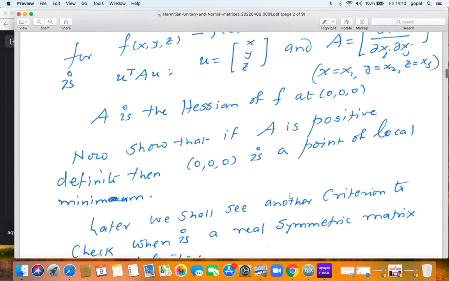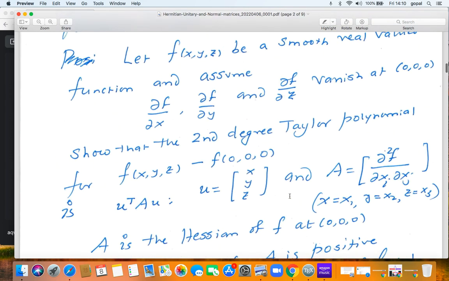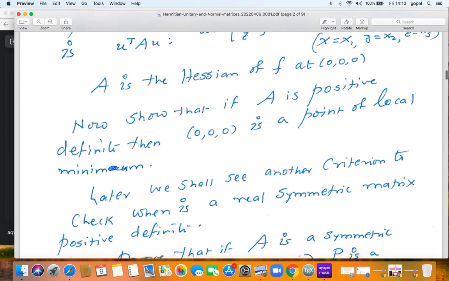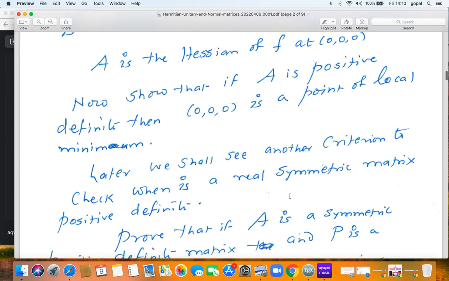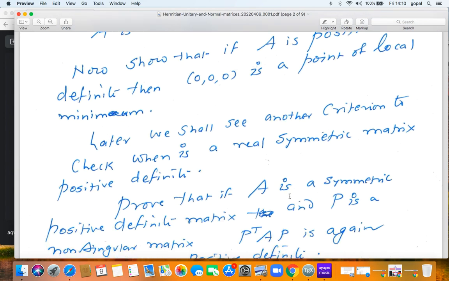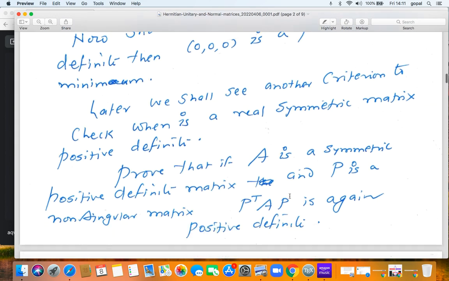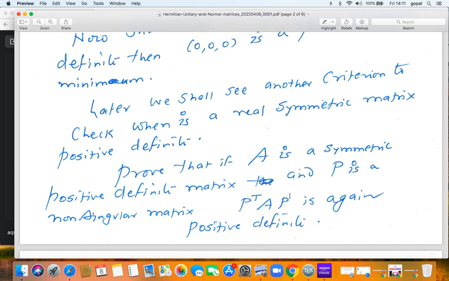From the point of view of calculus, it is of interest to know when a real symmetric matrix will be positive definite. We are going to see later a criterion to check whether a real symmetric matrix is positive definite. We are going to do that in the chapter on eigenvalues and eigenvectors. And the answer is, a real symmetric matrix will be positive definite precisely when the eigenvalues are all positive. But what that means, you have to wait for the chapter on eigenvalues and eigenvectors.